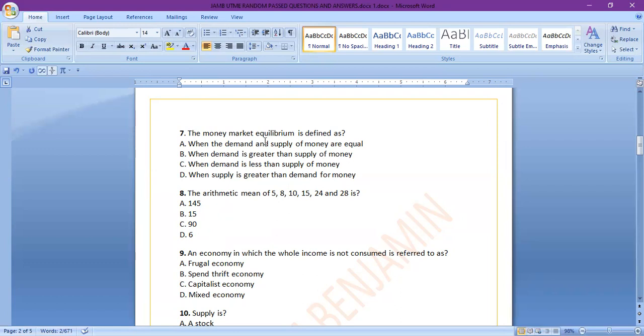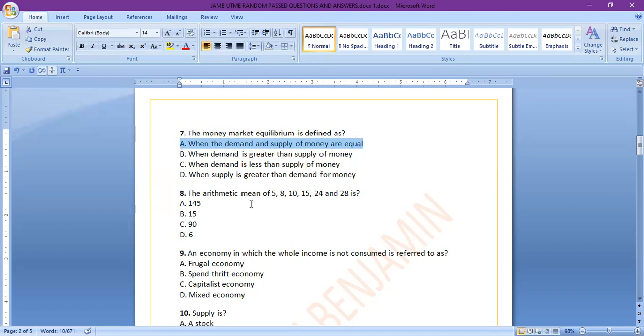In this question, we all know that equilibrium is a situation where demand and supply are equal, when demanders agree at the same point that suppliers agree. So in this case, since it's a money market situation, it's a situation where demand and supply of money are equal, and not the other options.